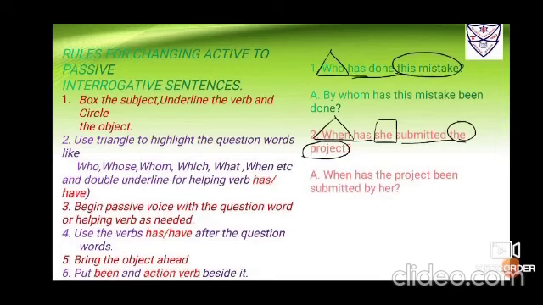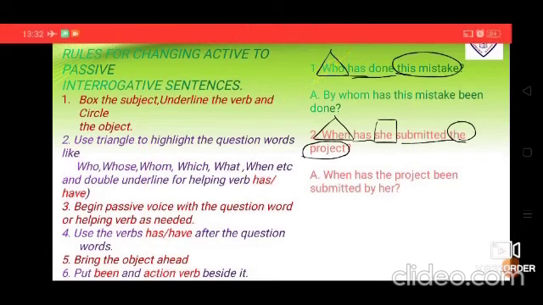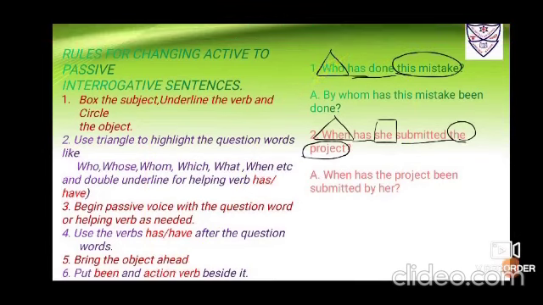Okay. Now number 1, we'll put these rules into practice. Who has done this mistake? As I've told you, when who is used, in that case the subject goes missing. So you don't have a subject. Has done is the verb, so underline it. This mistake is the object, so we have to put a circle. Now it's a WH, so I'll put a triangle, and bring it down with slight alteration, in that who changes to by whom.